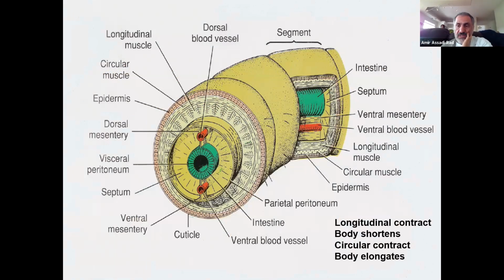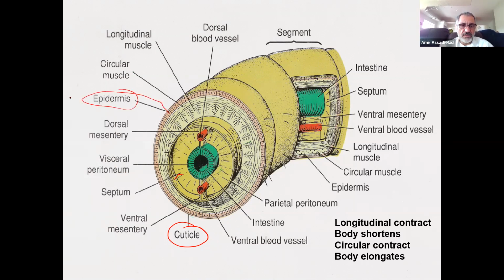Here it is, a cross section of the animal with parts that we talked about quickly. Let's go over that. Cuticle, and then you have the epidermis, ventral mesentery, septum. That comes from mesoderm, visceral peritoneum, and then dorsal mesentery, epidermis, of course.